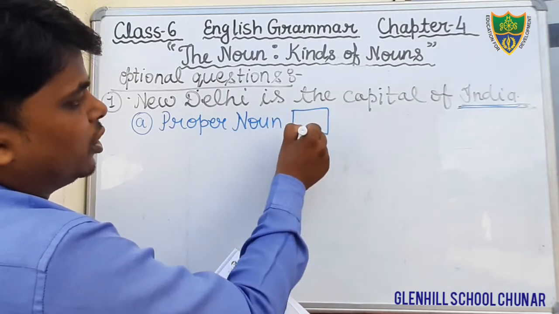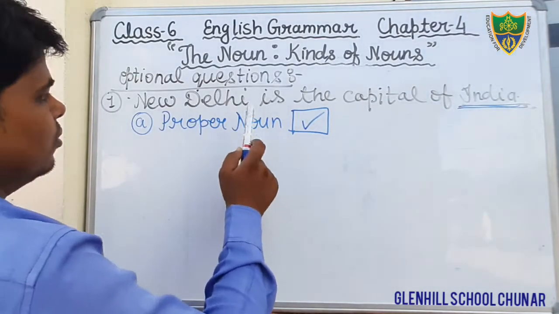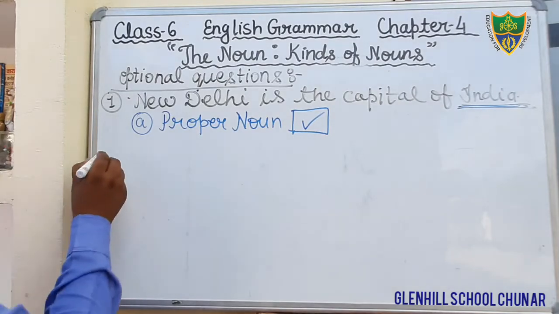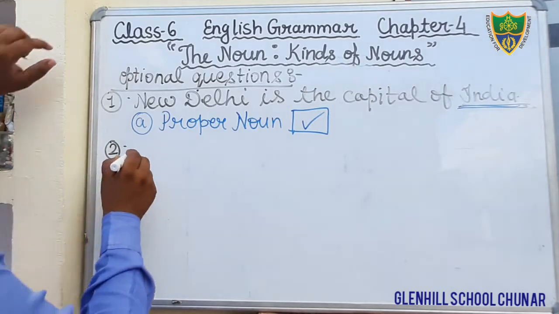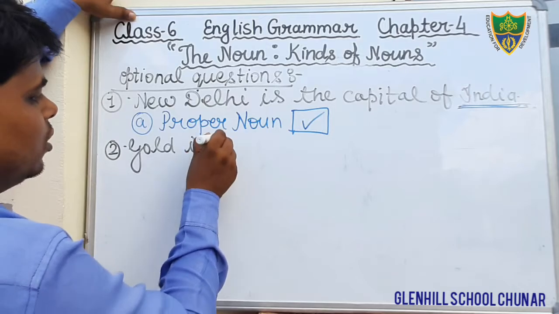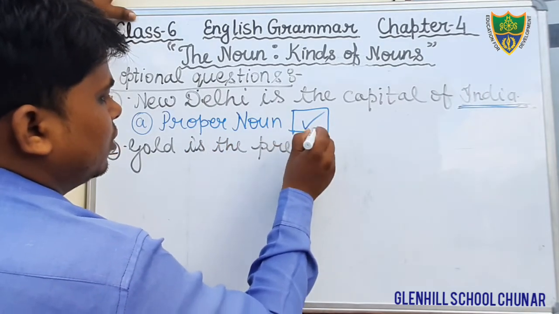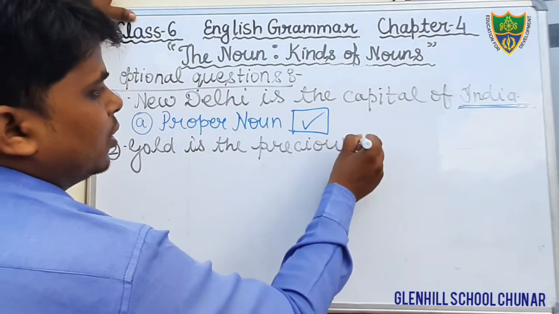So you will tick on that. Okay, students, so you will take the first option in the question number first. Okay, second question we will see. Gold is a precious metal. Gold is the precious. Precious means valuable. Precious metal.